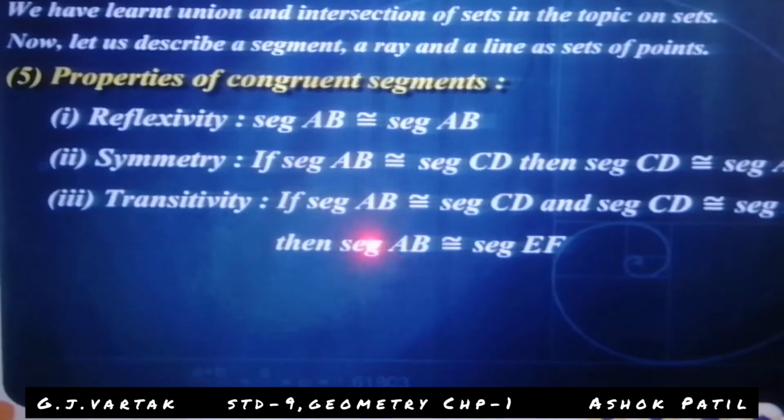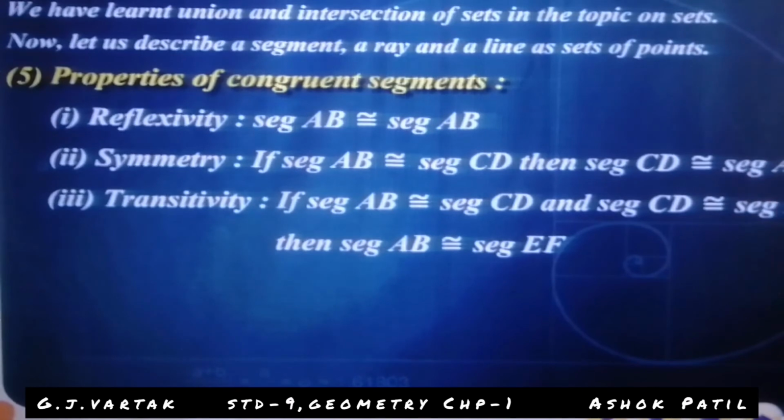Transitivity. If segment AB is congruent to CD and segment CD is congruent to EF, then segment AB is congruent to EF. Suppose AB is 5, CD is 5, and EF is 5.